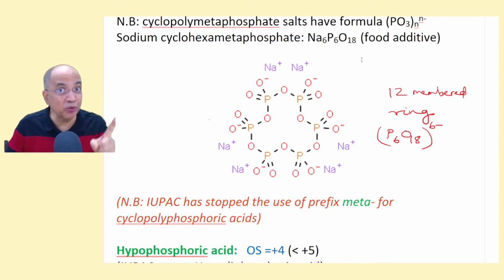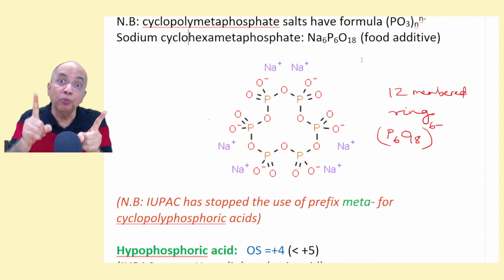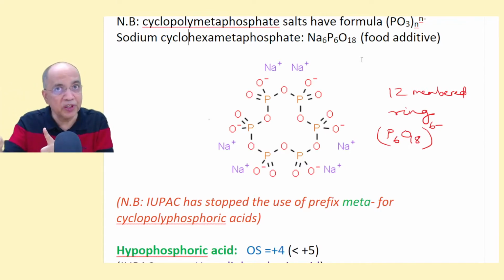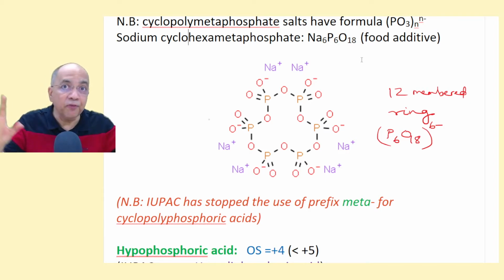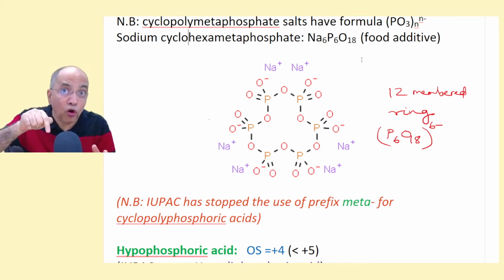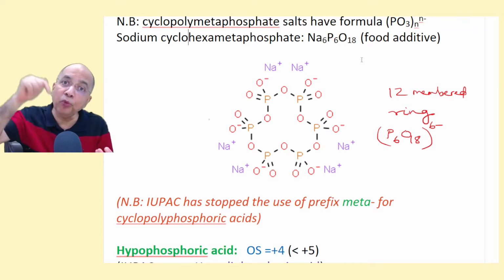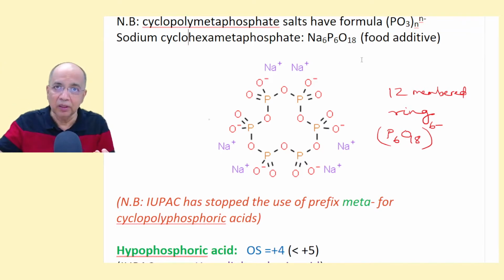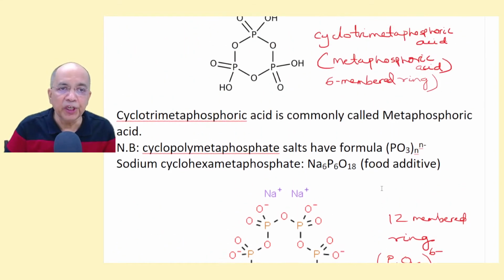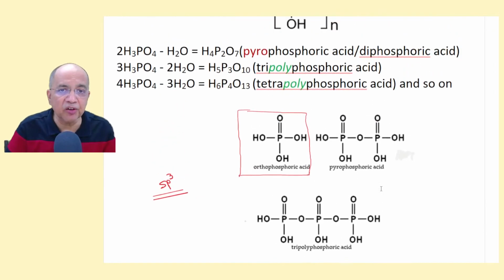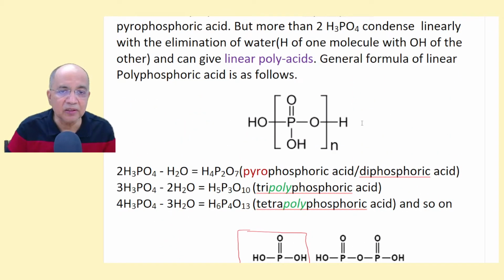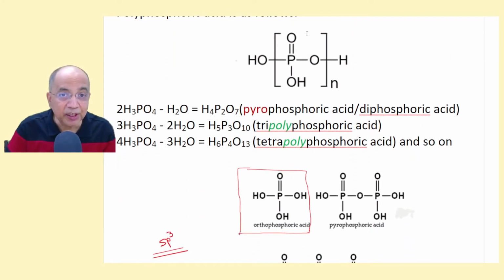So, we must distinguish between polyphosphates, where it will be always linear, and cyclopolyphosphate or cyclopolymetaphosphate, which will be cyclic, having a different formula. Now, in linear polyphosphate, the general formula is this, but there is no H and OH at the end.